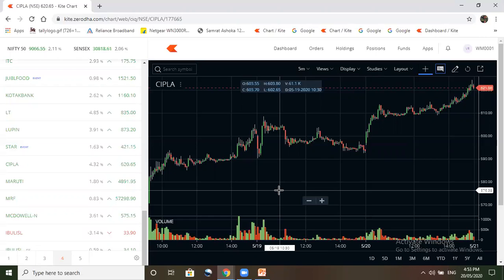Like if you are buying any stock today, then you have to exit it today itself. Whether you are in a profit or you are in a loss, you have to exit your position at 3:20 or 3:30 p.m. So that's why having a trailing stop loss or stop loss is very important in intraday trading. And today with many examples, we will see how to put the stop loss first, and then we will see how to put the trailing stop loss using one indicator.